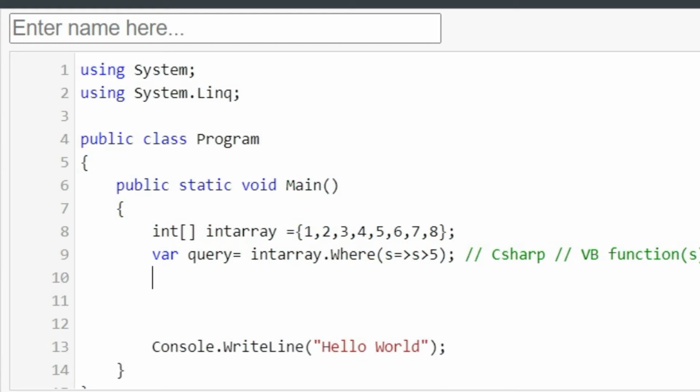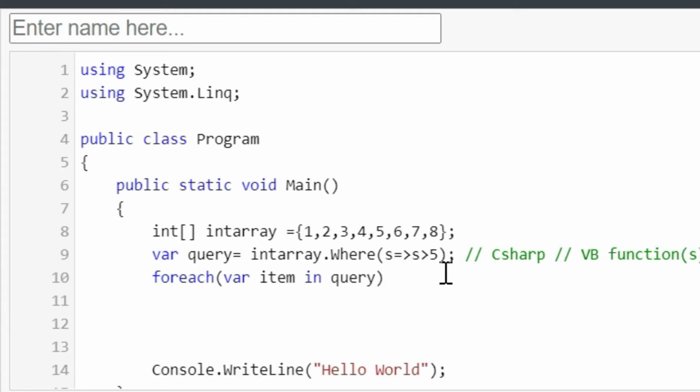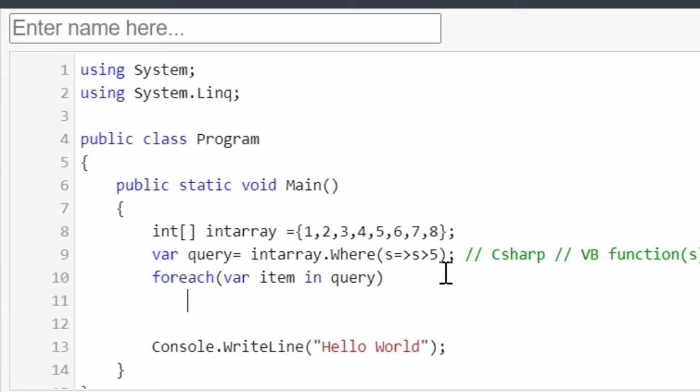Now we can display the result of this query using a foreach loop. foreach var item in query, again we need to use the var data type, and Console.WriteLine.